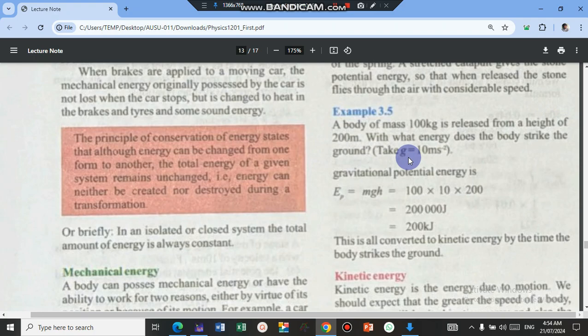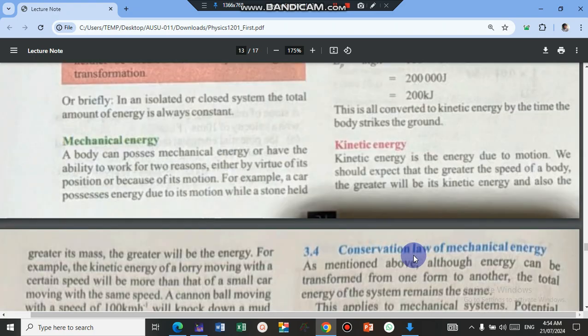The energy should be mgh. Don't forget that. M is the mass and is given. G is also given. Height is this. So you multiply all the three quantities given: mgh, mass times g, acceleration times height given, and this will give you 200,000 joules. And then you divide by 1,000, you will get 200, and dividing by 1,000 will change the joule to kilojoule. This is all converted to kinetic energy, because it's potential energy, and it's all converted by the time the body strikes the ground.